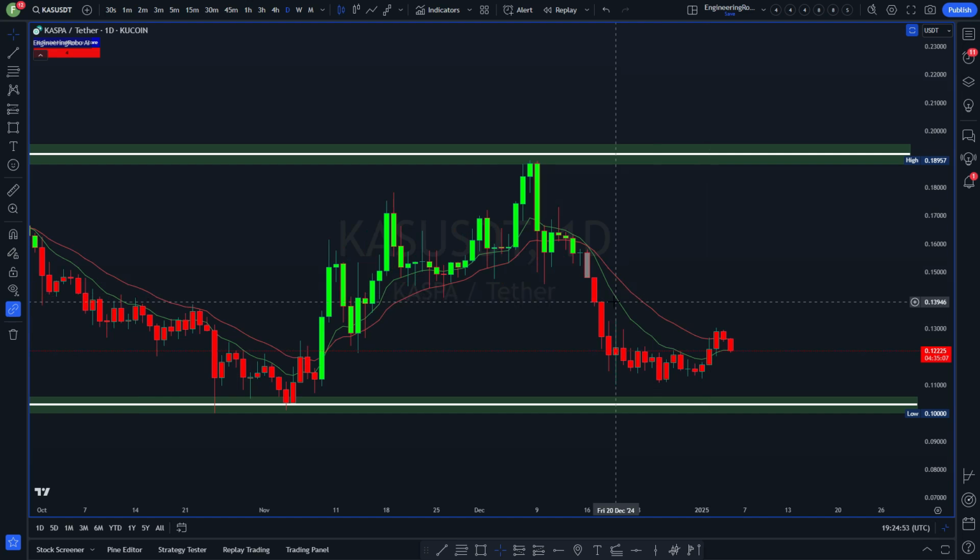Additionally, I've got two moving averages on there, the 10-day moving average in green and the 20-day moving average in red. 10-day is below the 20, which does signify that this coin is currently bearish and is still within a downtrend. It did briefly break up on Saturday, yesterday. The price did go above the 20-day moving average, but as of today, it hasn't really held that 20-day EMA line, and it's hovering around the 10 days.